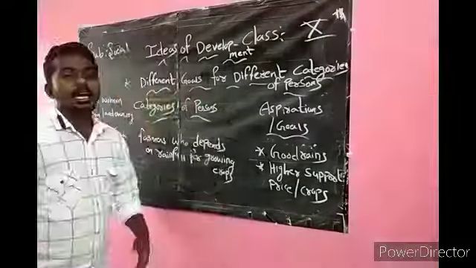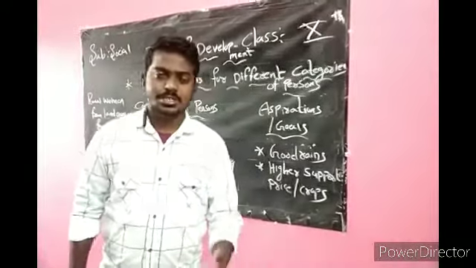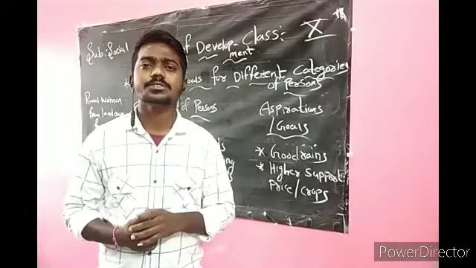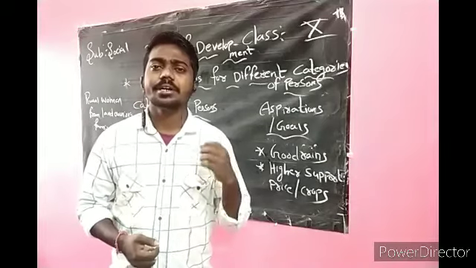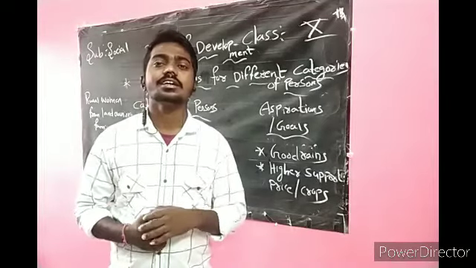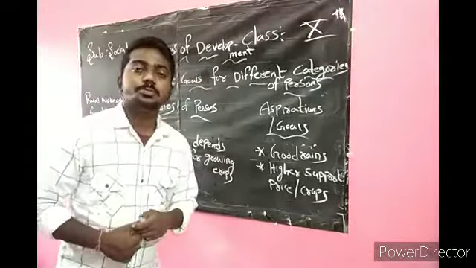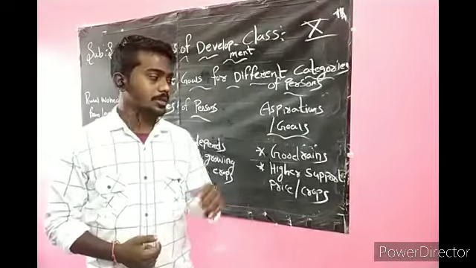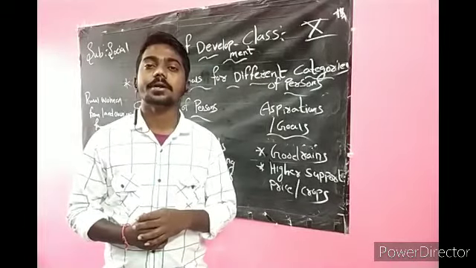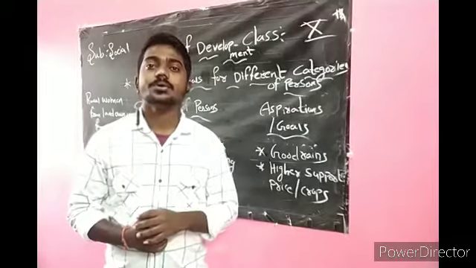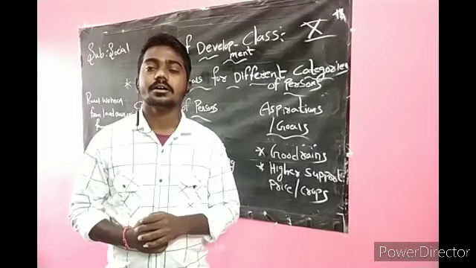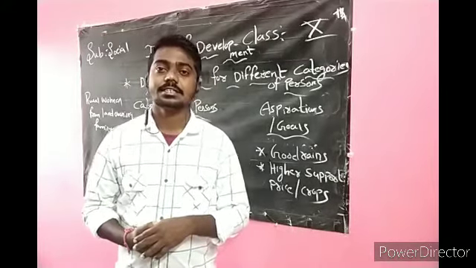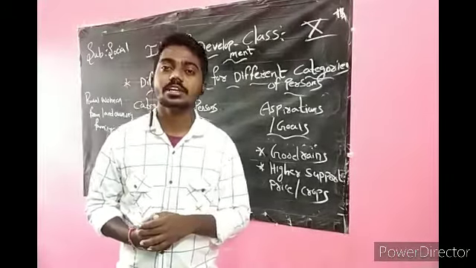Okay, come to the next, urban unemployed youth. Those who do not have jobs want to get good jobs and better wages for their work throughout the year. And the government should provide self-employment for them. This is the goal of the urban unemployed youth. They have to get employment with better wages, and the government should provide self-employment for them.